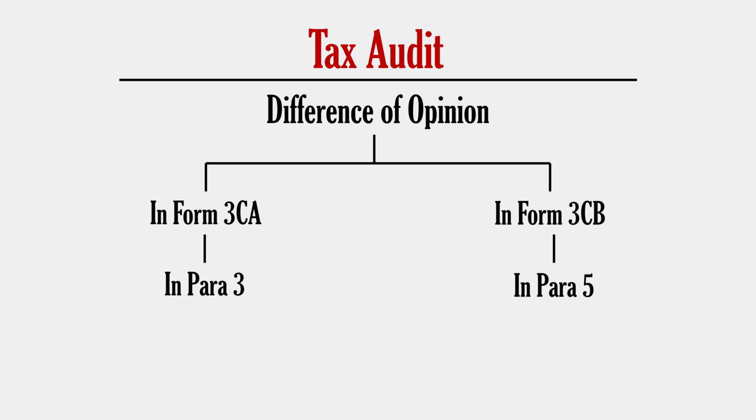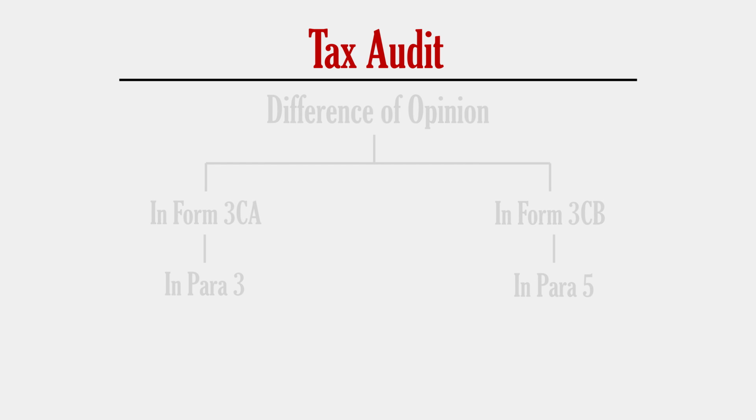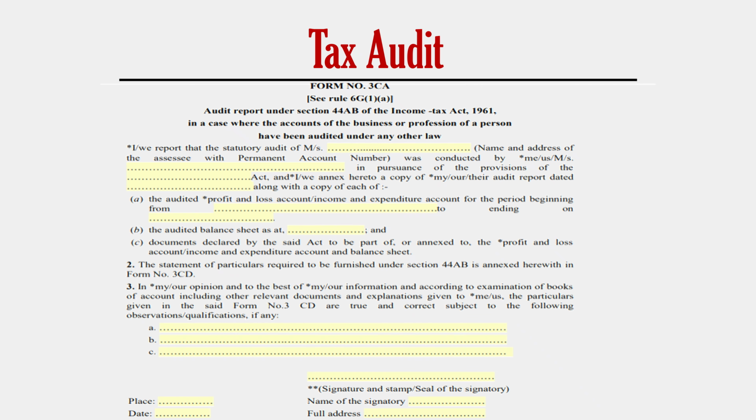Now let's discuss a bit of every form. Starting with Form 3CA. In Form 3CA, the auditor reports that we have audited the books of accounts of the assessee, and has to provide the period for which the audit has been conducted and the balance sheet date.